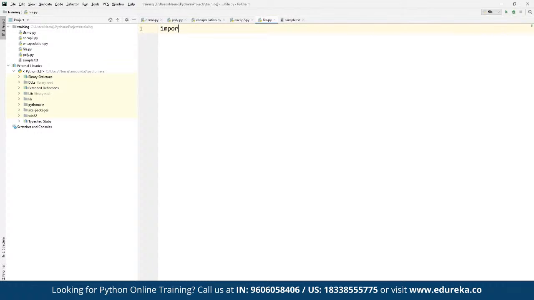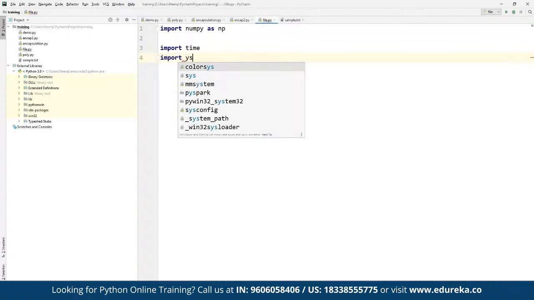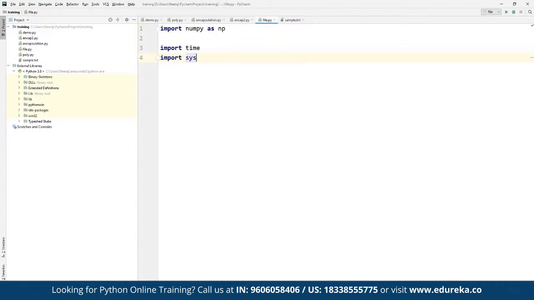all start by defining import numpy as np. We can abbreviate it any way we want, and then, suppose we want to work with time, we can import time, again a library available in Python. If we want to import the system library, we can import sys, and then, suppose here we want to make use of a range of numbers, we can define S as a simple variable, and in here we can define a given range.